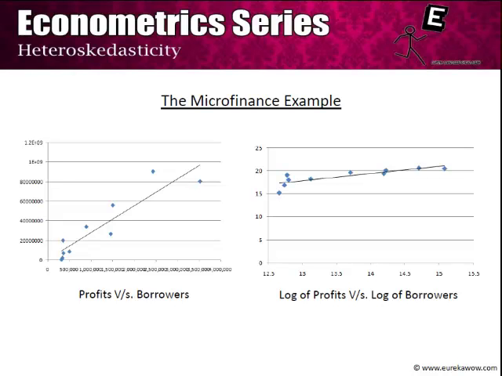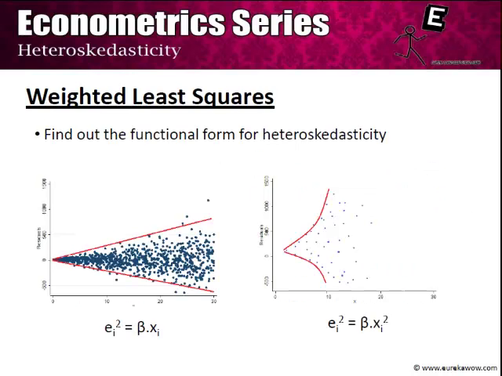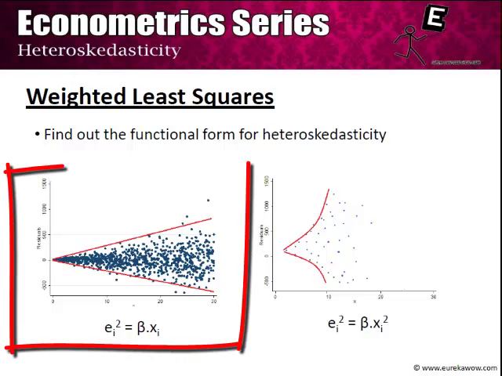However, a more formal way of dealing with heteroskedasticity would be the weighted least squares method. Before we deal with how to go about the weighted least squares method, we have to find out the functional form for heteroskedasticity. That is, how exactly are the error terms related to the independent variables. On the left hand side, we take the case wherein the ei squares are a linear function of the xi's.